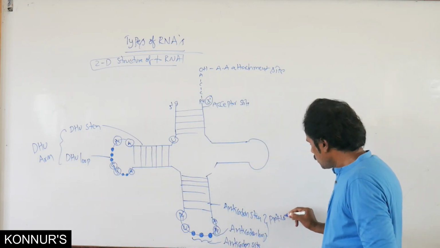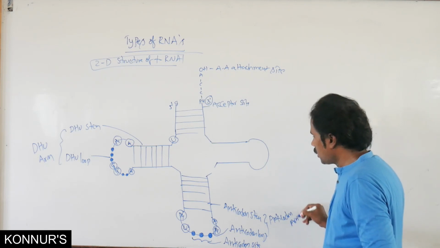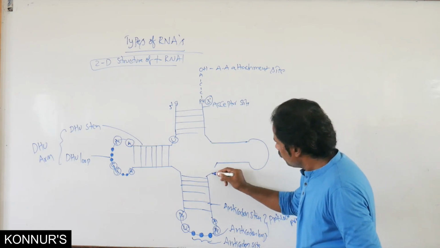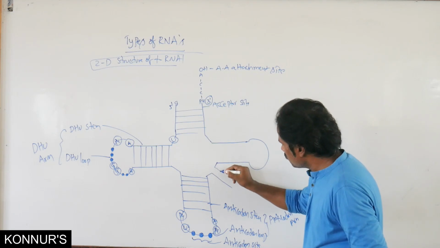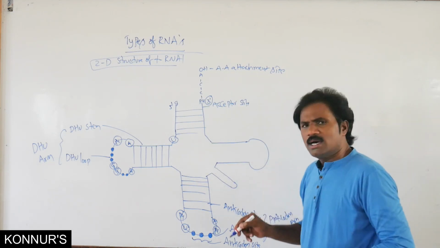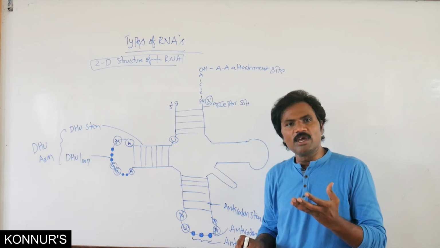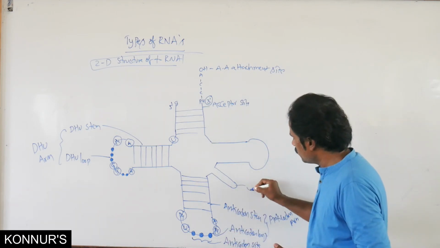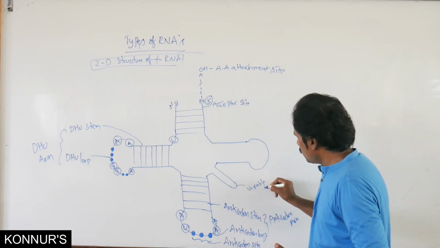Similarly, the variable arm is also present, but there is no specific function of this variable arm.